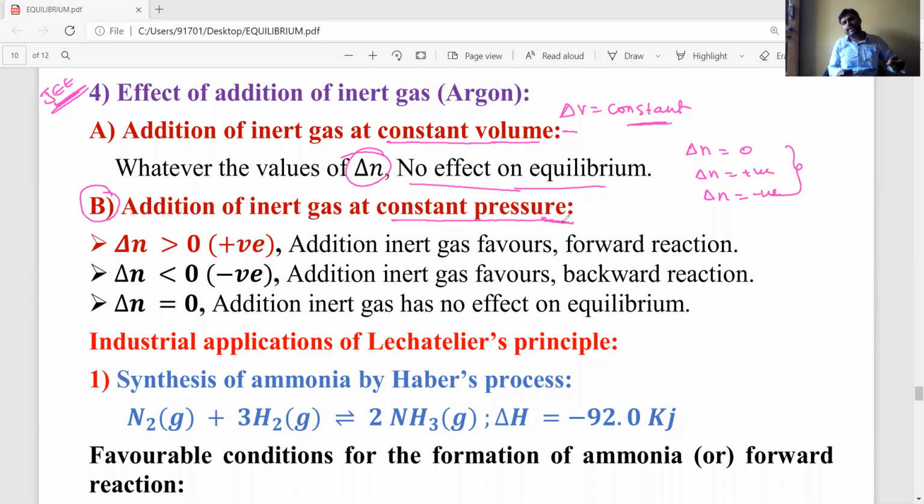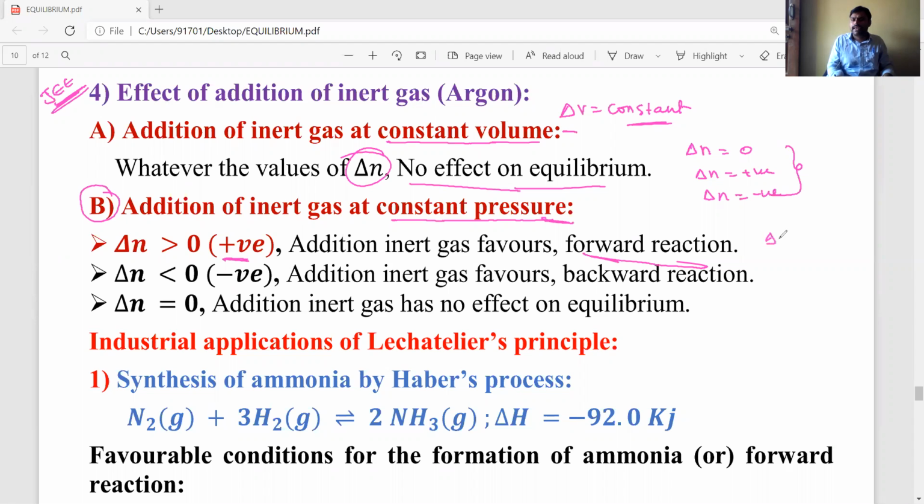So addition of inert gas under constant pressure depends on delta n values. If delta n is positive, it is exactly the reverse of the effect of pressure. If delta n is positive, addition of inert gas favors the forward reaction, or the equilibrium shifts towards the forward direction.